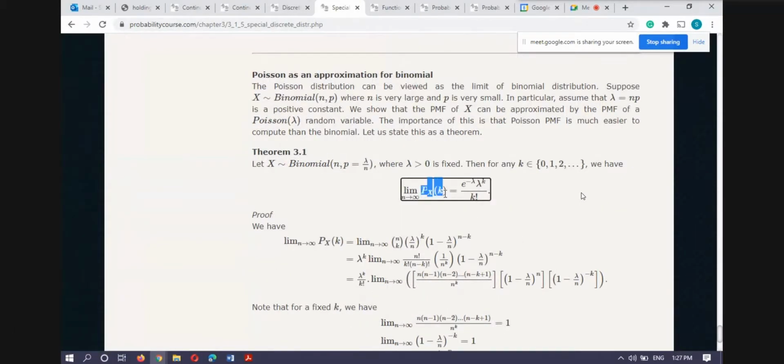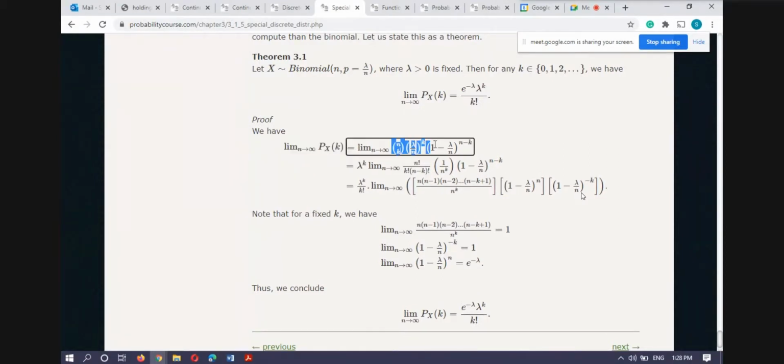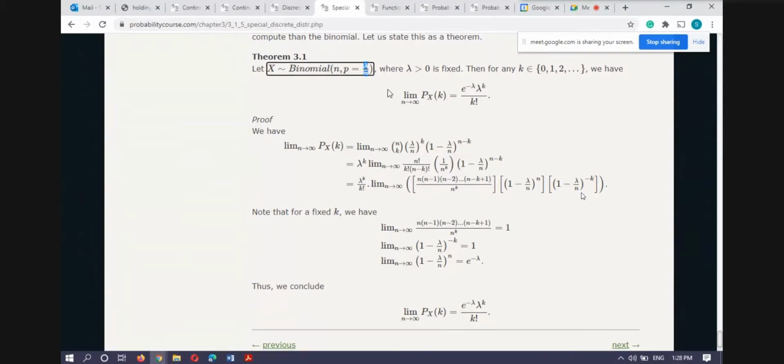So here the probability that x equals k is for the binomial distribution, and they are proving that when n tends to infinity, this binomial distribution actually transforms into the Poisson distribution. For the proof you can see here, as n goes to infinity, the probability that x equals k. And if you remember, this is the probability mass function of the binomial distribution. So for k, it is k here, like n minus k. And earlier there is p, but instead of p, we have lambda upon n. It is given in this question.